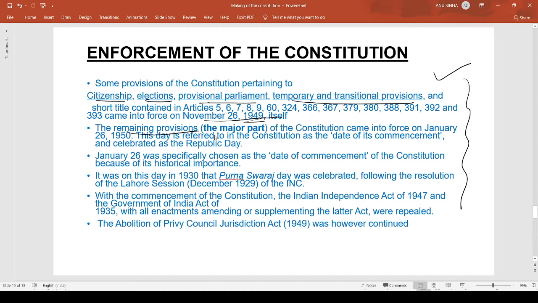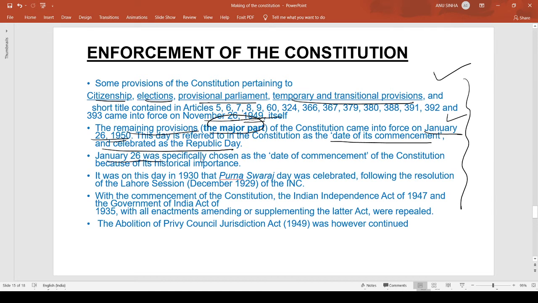But the remaining provisions, that is the major part of the constitution, came into force on January 26, 1950. This day is referred to in the constitution as the date of its commencement and is celebrated as Republic Day.